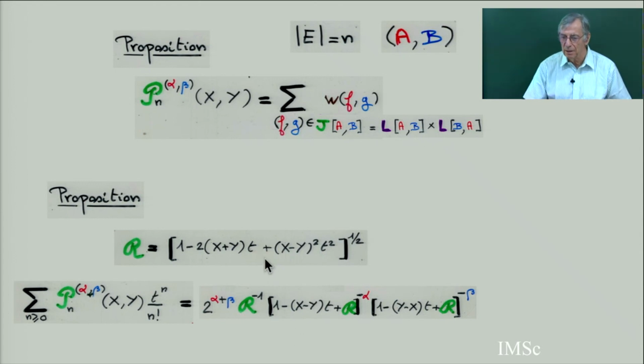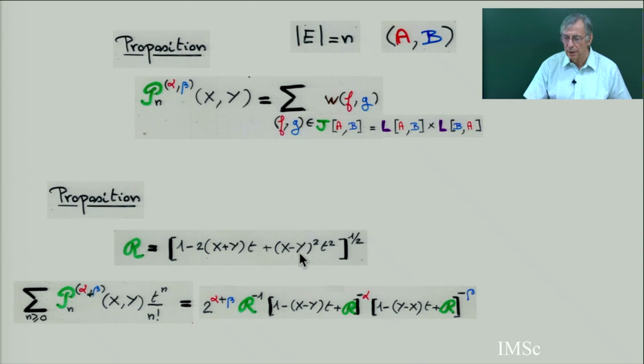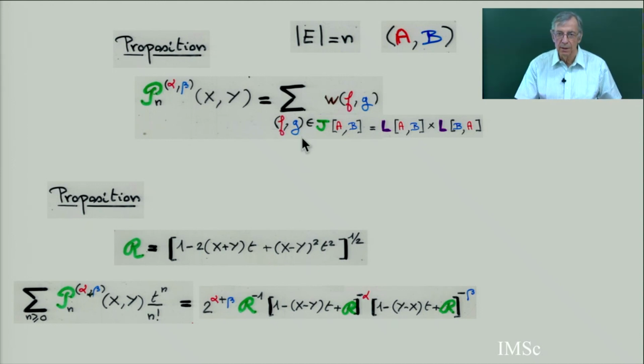This is a classical identity for Jacobi polynomials: the exponential generating function for Jacobi can be expressed as a product of three things, where R is a radical, the square root of this. And they prove this using this interpretation with the Jacobi configuration. I will just give you the main ingredient of the proof.